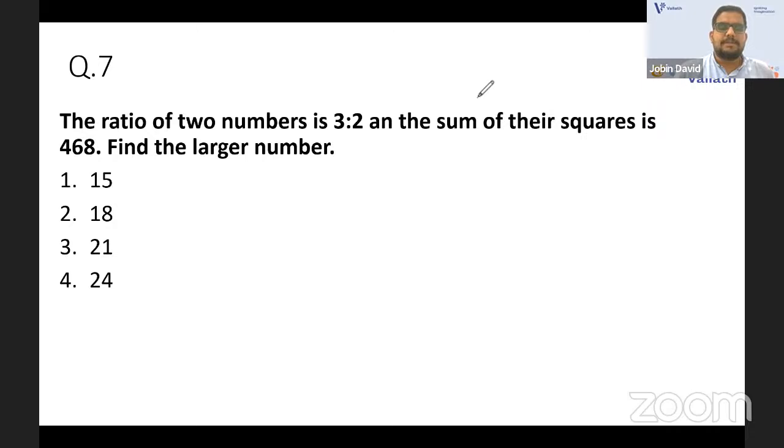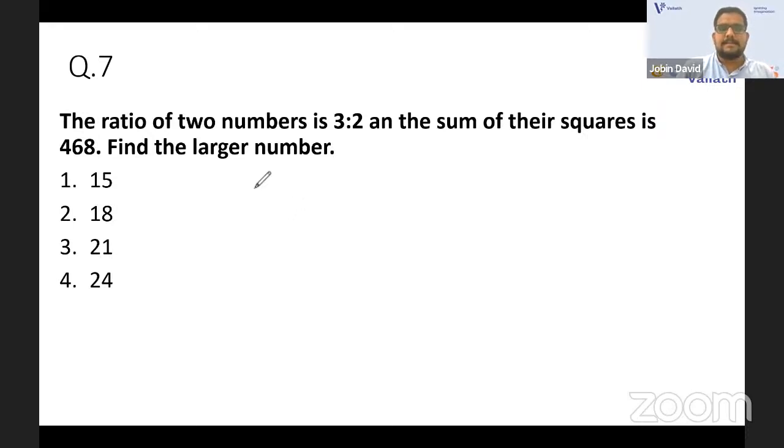The ratio of two numbers is 3:2, and the sum of their squares is 468. Find the larger number. Okay, you need to find the larger number.